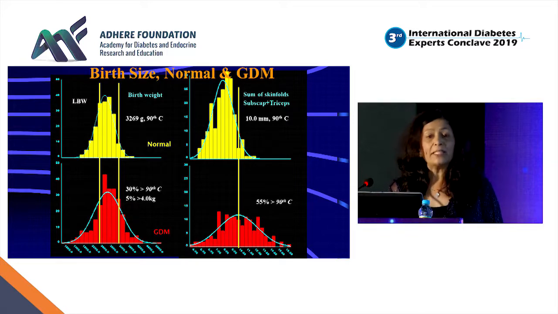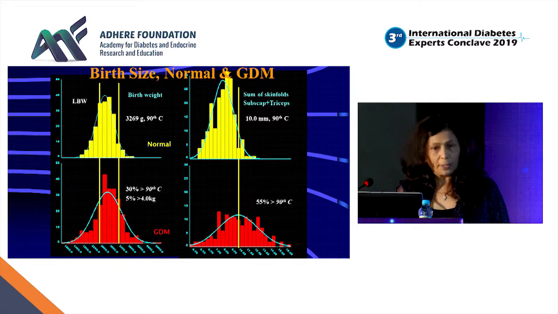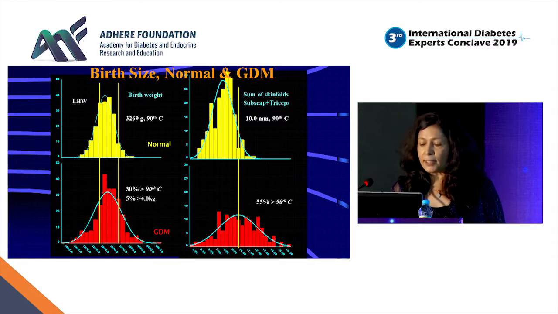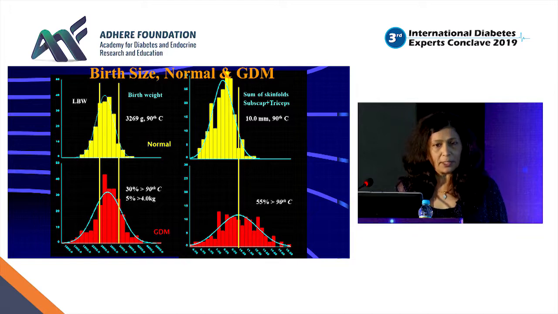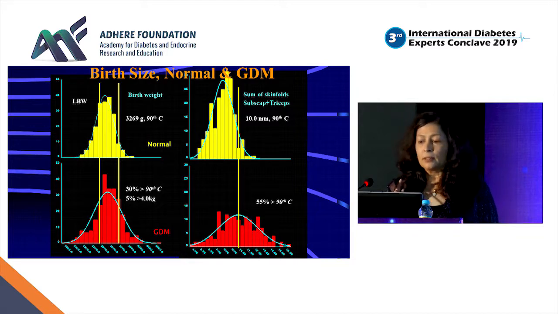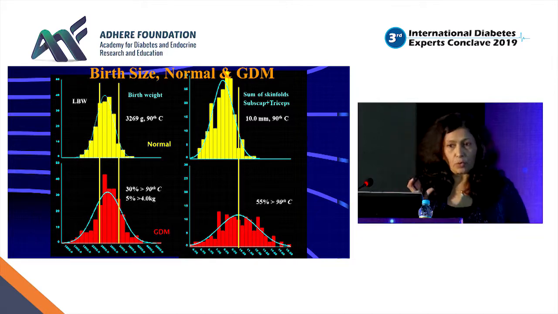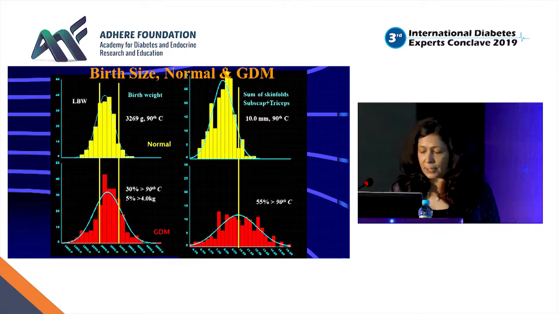When you come to babies' fat mass, less than 5% of babies born to normal mothers have more than the 90th centile of fat mass, but you can see 55% of the babies born to GDM mothers have more than the 90th centile of fat mass. So this is also true for our Indian baby. These were born in KEM, that was the cohort.